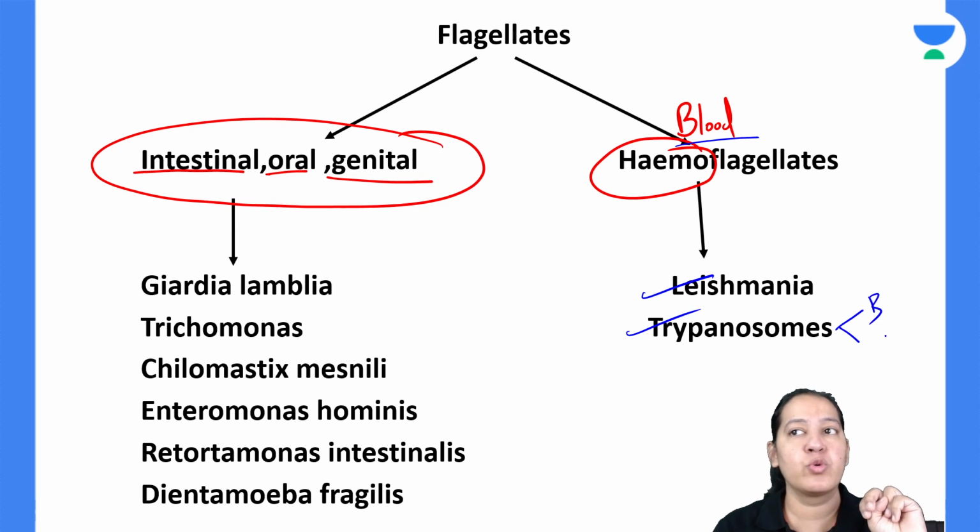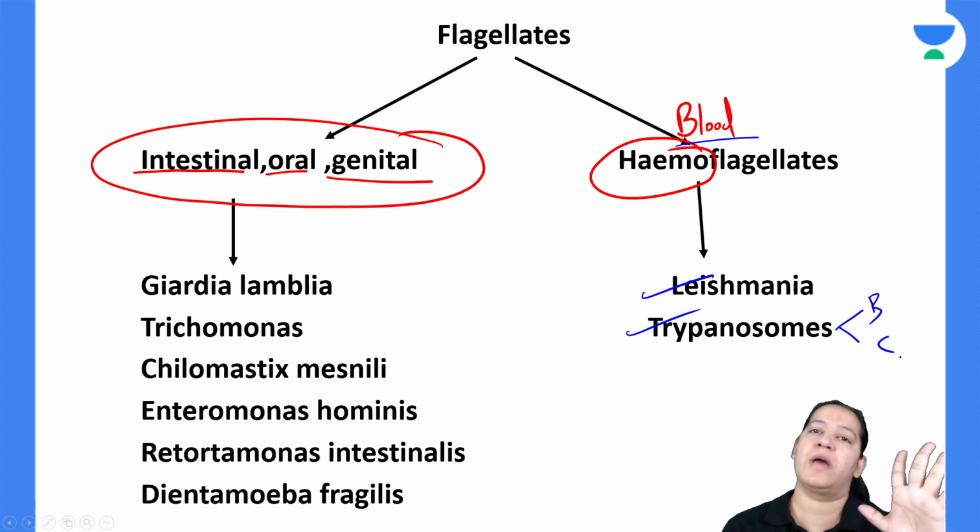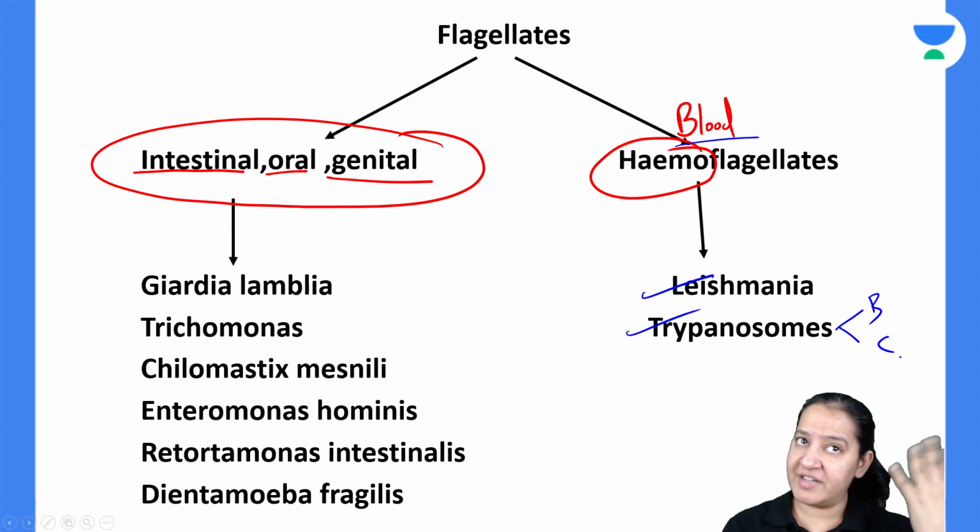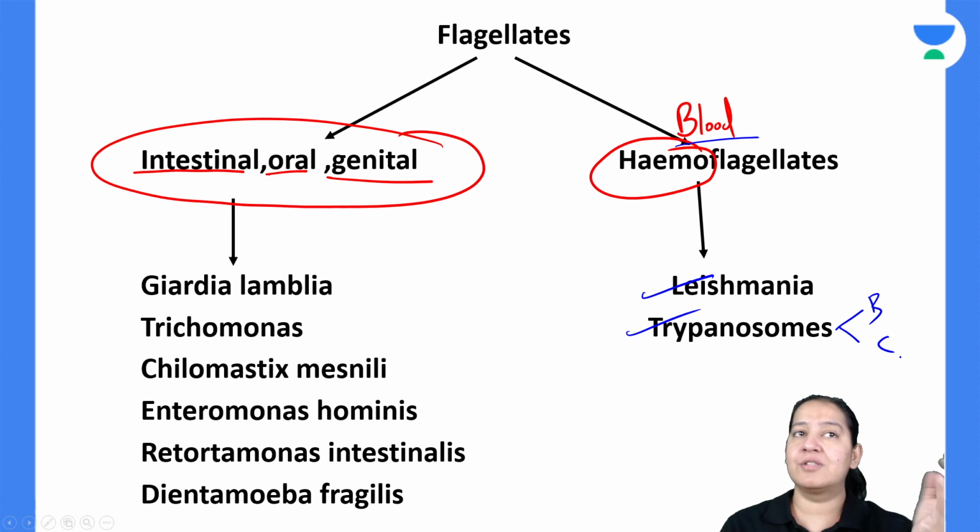Trypanosomes will be 2: I will teach you brucei and cruzi. I will teach you all. Leishmania and trypanosomes, both I will teach you. Let me come to the intestine. Intestinal, oral, or genital: there are 6.